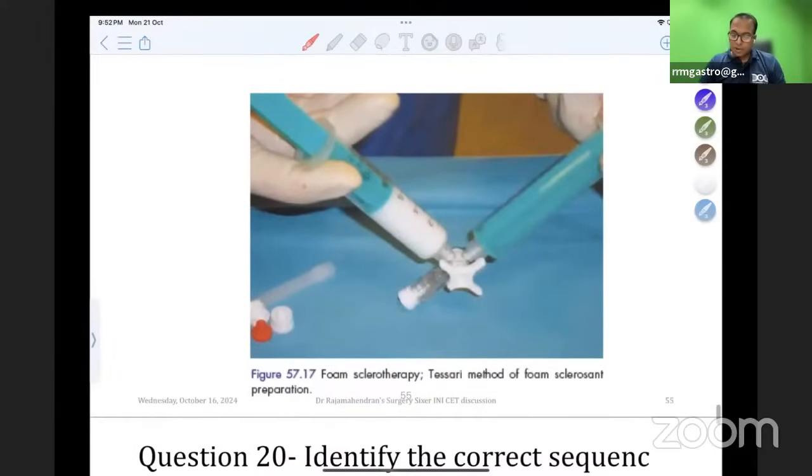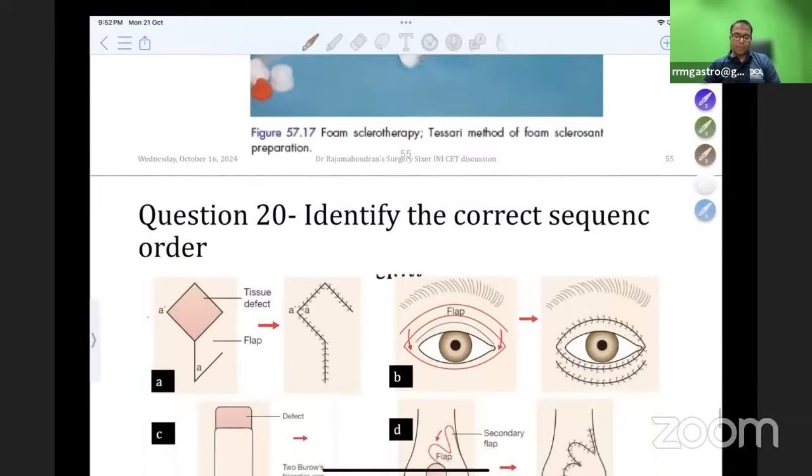This is a picture-based question from Bailey and Love. You create foam using this foam sclerotherapy. Okay, foam sclerotherapy is very important.